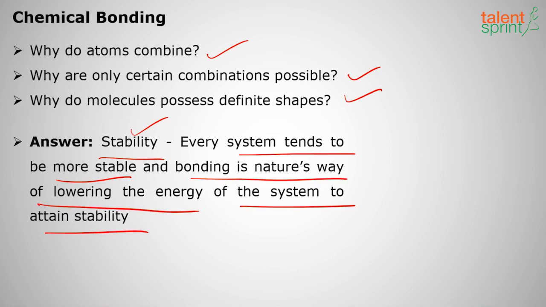To attain stability, every atom will form different bonds, and only certain combinations are possible. If there is no stability requirement, there is no bond formation requirement. And they have definite shapes. So atoms combine for the reason to attain stability.